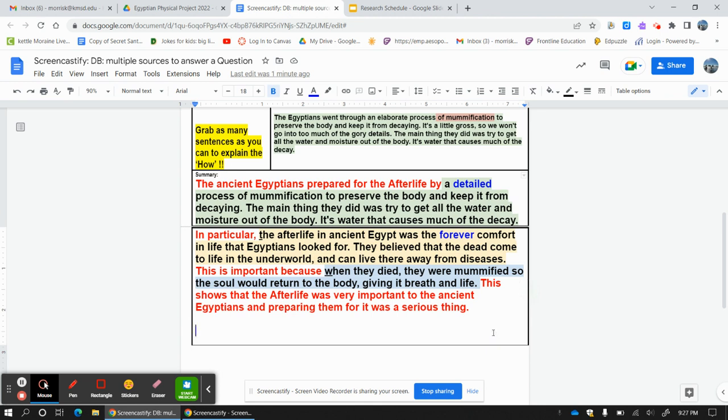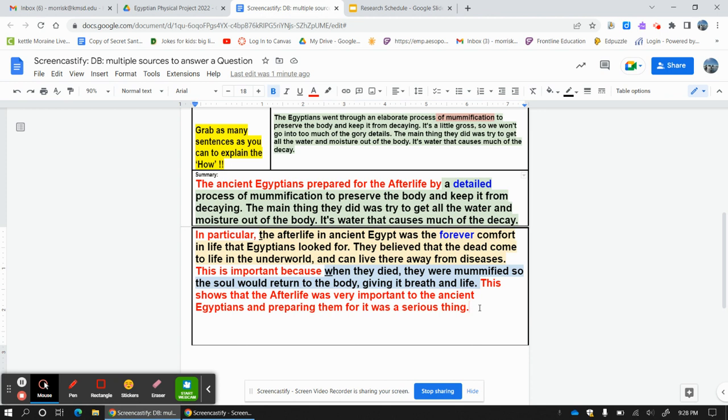That is a complete summary. You need to have that for both of your summaries. Do you have your statement right here to start your summary? Do you have words changed into words you know? I have them both there. Do you have transition words here? Transition words here. Do you end it with a this shows that or this means that, explaining why in your own words? Do you have these notes, this text evidence in your summary? This is what a complete summary looks like.